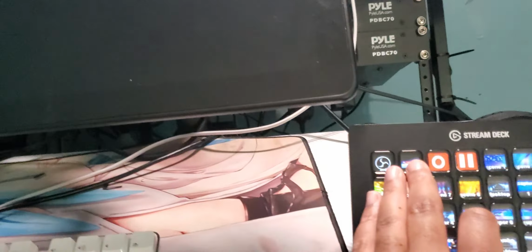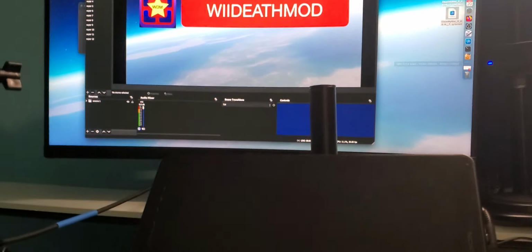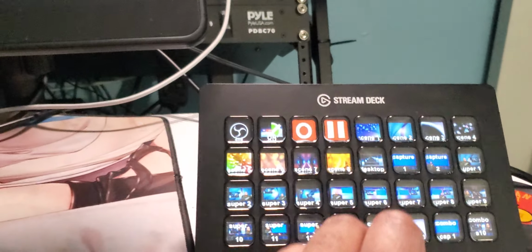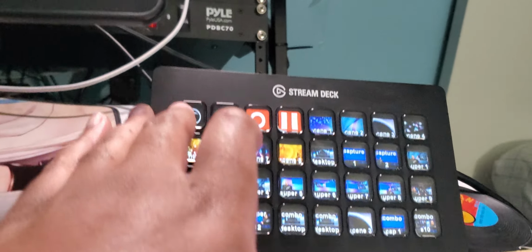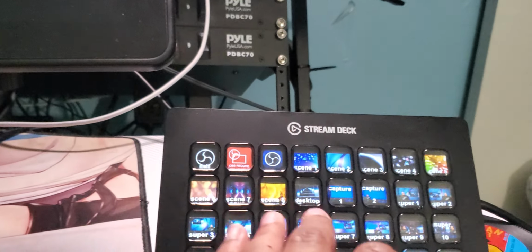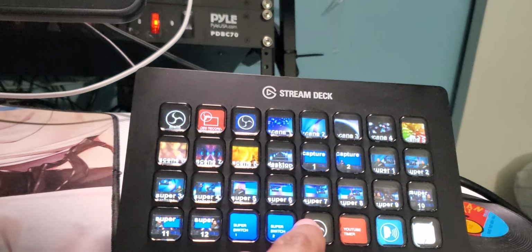When I'm done with that, I can press this button again to load it back up. So when I go back to here, these are all ready to go.